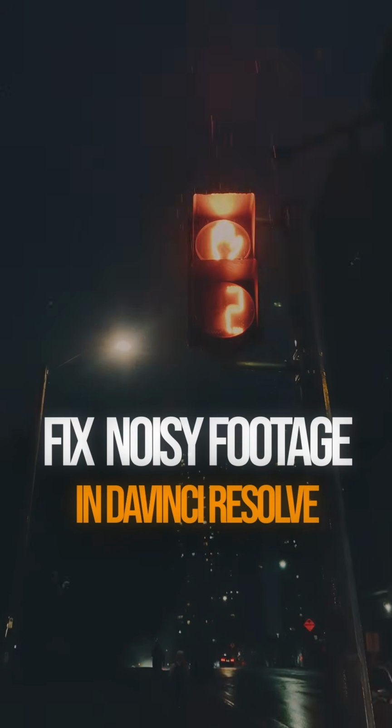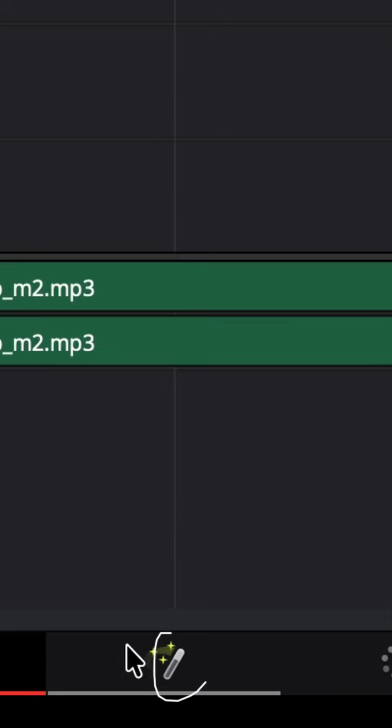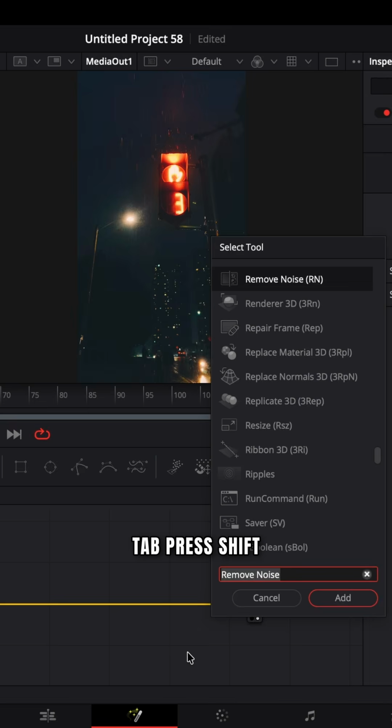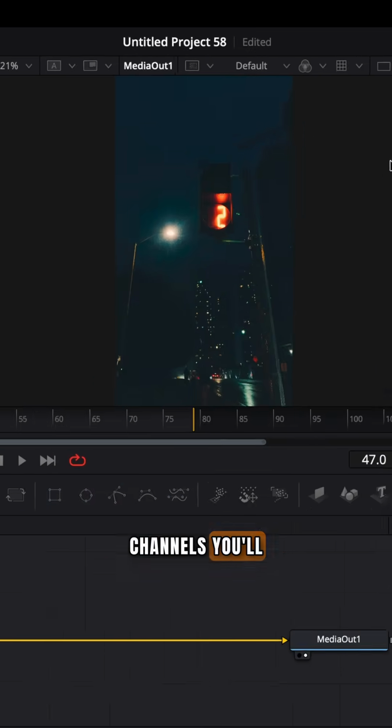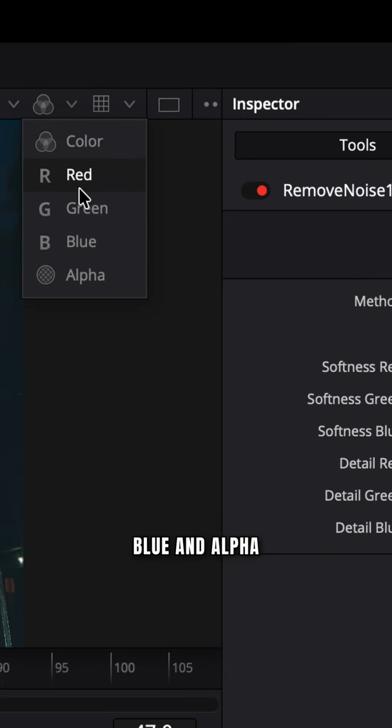This is how you fix noisy footage in DaVinci Resolve. Go to the Fusion tab, press Shift plus space, search Remove Noise and add it. Go to the color channels. You'll see red, green, blue and alpha.